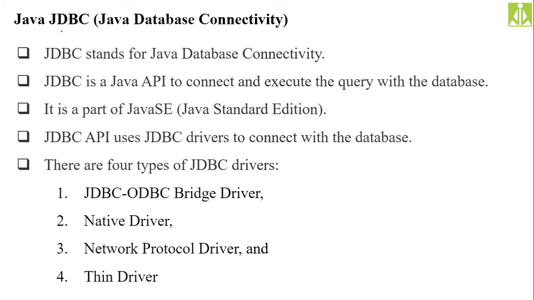API is nothing but application programming interface. It has all the classes, interfaces and methods which are helpful in accomplishing this particular concept. Remember this. It is a part of Java SE, Standard Edition. When you download Java and install the JDK Standard Edition, you will get this API. You don't need any special software or any special thing to have this on your computer.